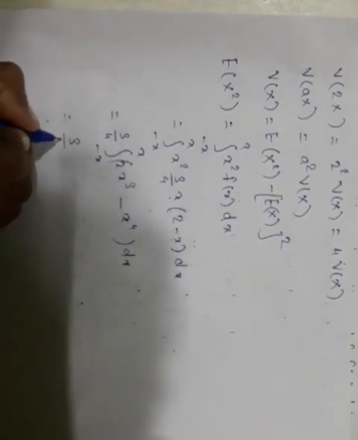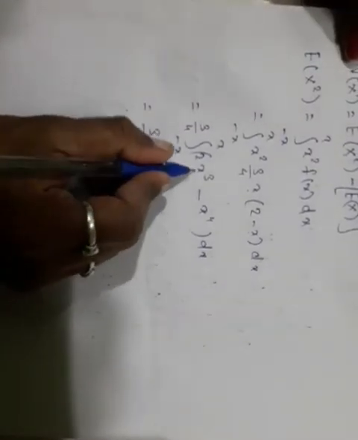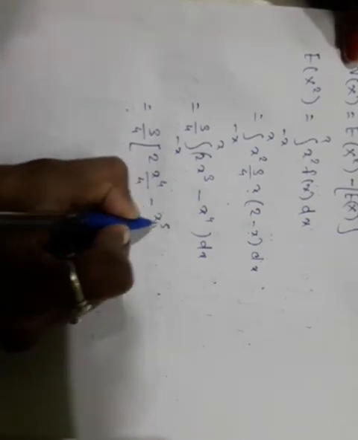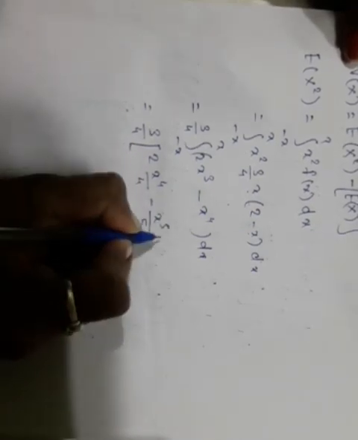Taking integration: 2 x cube integrates to x raised to 4 upon 4, minus x raised to 5 by 5.